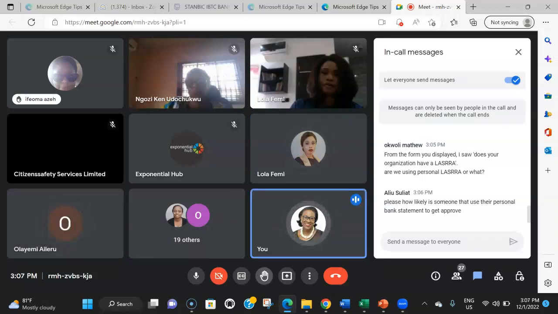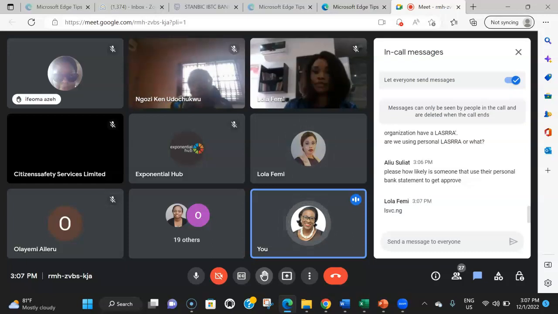Lola Femi, you promised them a link. I think that was the template, and then the URL to the Lagos State Volunteer Corps. Okay, so Lola has put the web address, lsvc.ng.